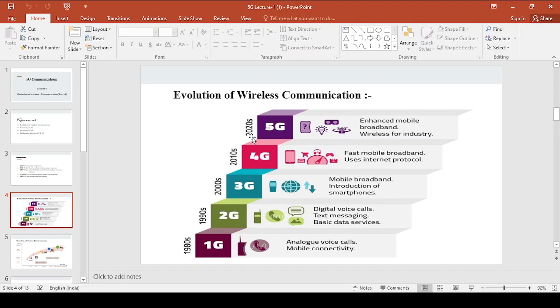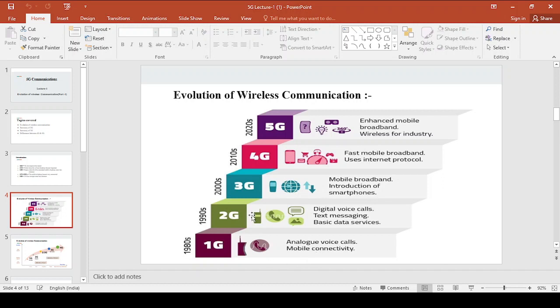Already some countries are using fifth generation wireless communication, but in our country we may expect it by the end of this year. Now these are the evolutions from first generation to fifth generation followed by the years. Coming to the first generation, this system supports only analog voice calls and mobile connectivity. That means a transmitter can transmit the signal and the receiver can receive the signal. Only the basic connection of voice calls is available under the first generation system.